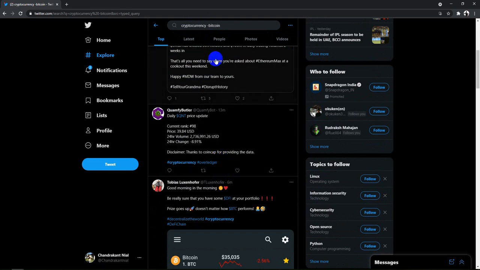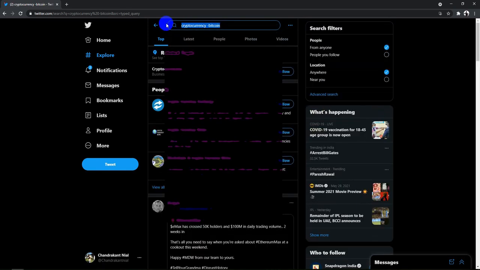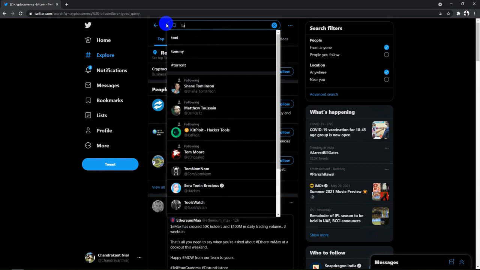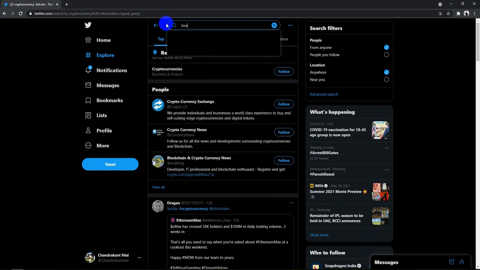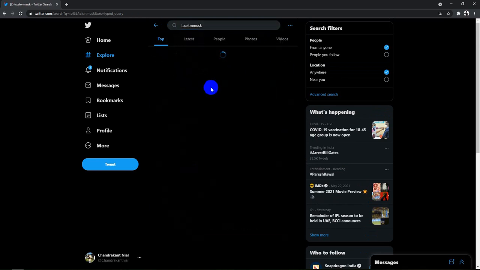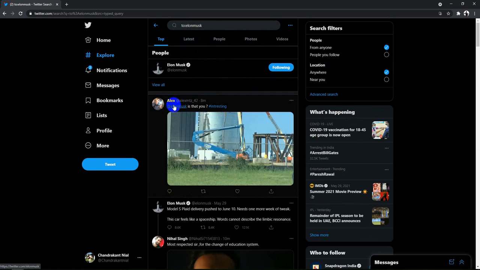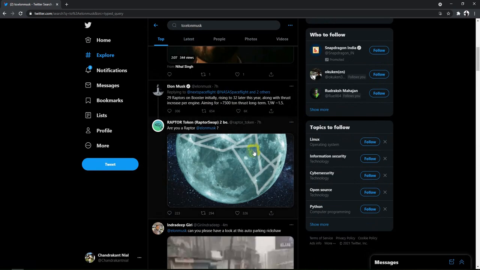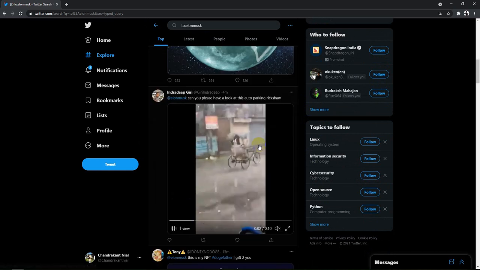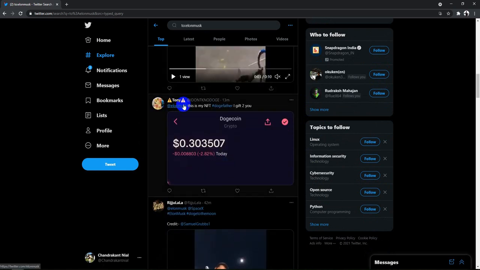Similarly, you can also search based on a particular person. Let's say I want to search for any tweet that has been sent to Elon Musk. If I search this, it shows all the tweets sent to Elon Musk, basically to ask or maybe get some information. You can see all those tweets here.